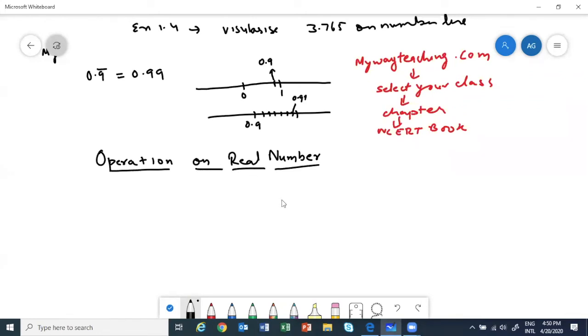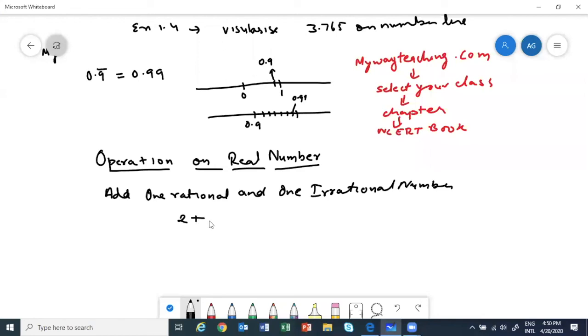Operations on real numbers. Now, we will not say rational or irrational. Real number means both of them. Okay? So, let's add one rational and one irrational number. Let me take one rational, say 2. And let me take an irrational, say √3.